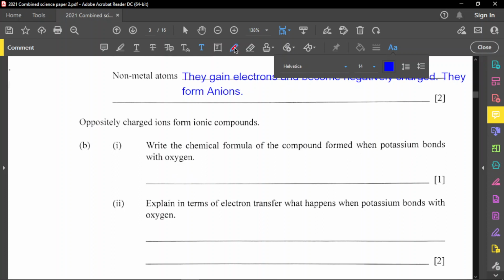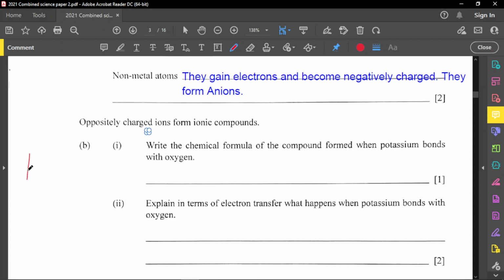Look at the periodic table, you'll notice that potassium is from group 1, so potassium will form a positive 1 ion. Now, oxygen is from group 6, which means it has 6 valence electrons. Therefore, it needs 2 more electrons to become fully stable. Hence, oxygen taking on 2 negative will become a 2 negative ion.